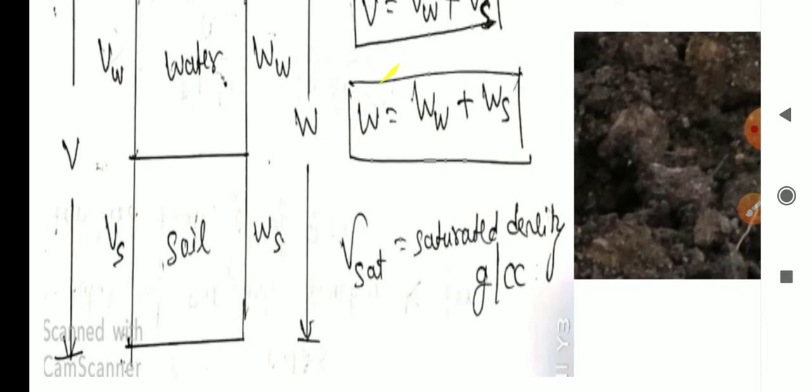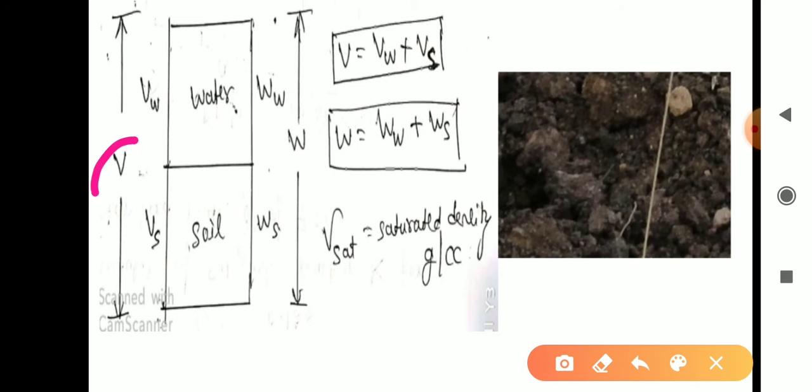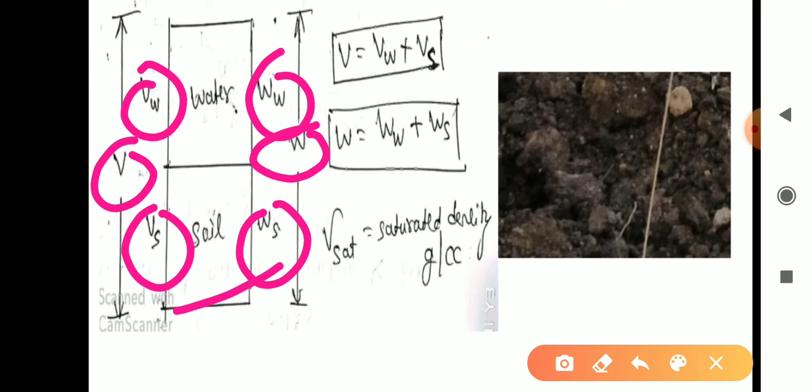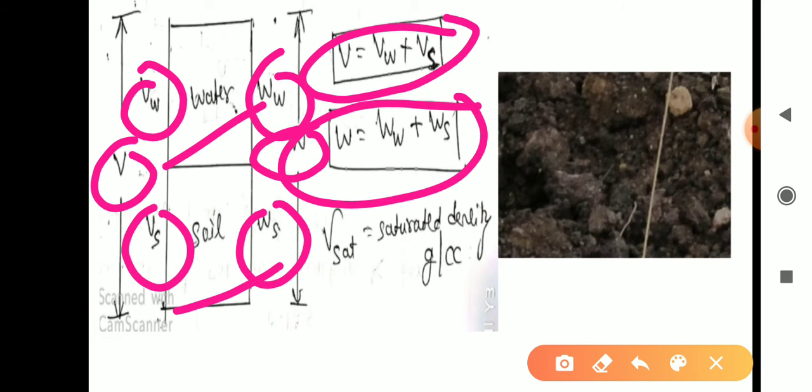Here, V is equal to Vw plus Vs. That means total volume of soil is equal to volume of water plus volume of soil solids. Similarly, total weight of soil mass is equal to weight of water plus weight of soil solids.